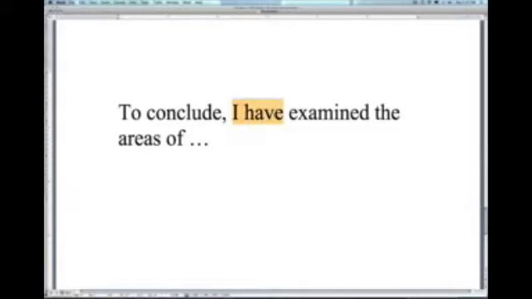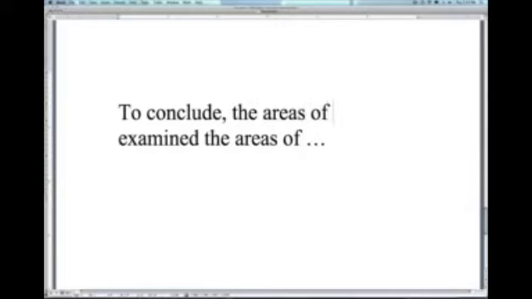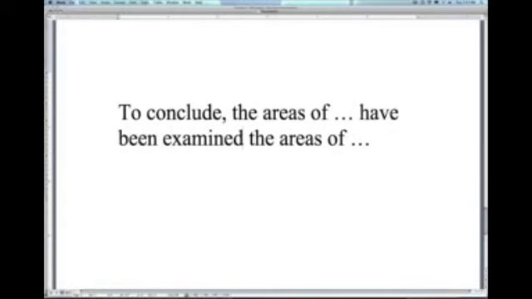If we say something like, to conclude, the areas of 1 and 2 have been examined, and then that would be the end of the sentence. I hope that's not too confusing, but so to conclude the areas of, and then in here we would write the 2 topics that we talked about in our supporting paragraph 1 and supporting paragraph 2, and then just write have been examined.